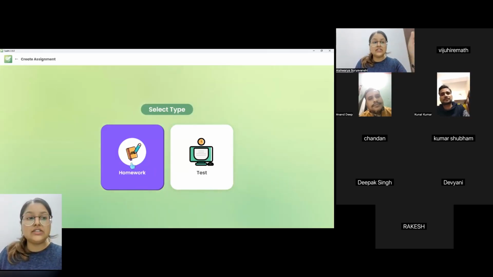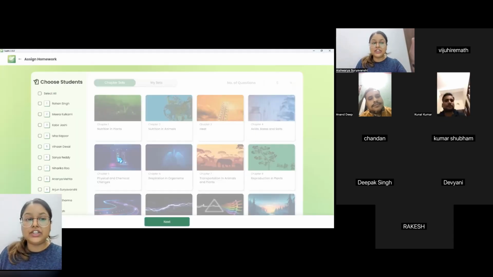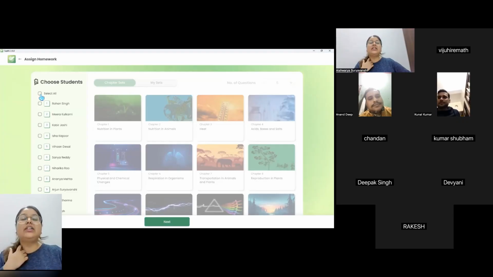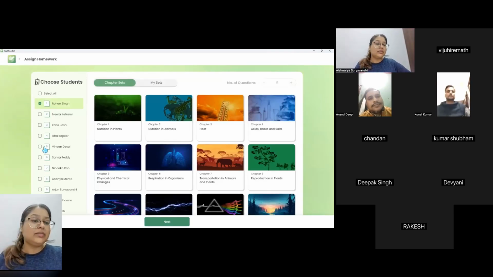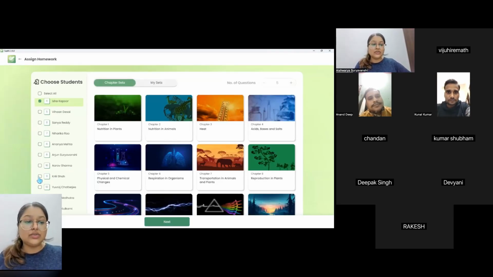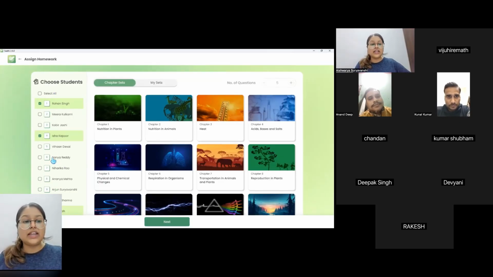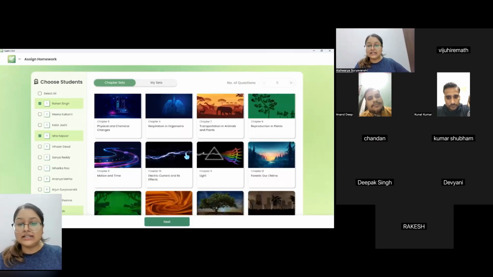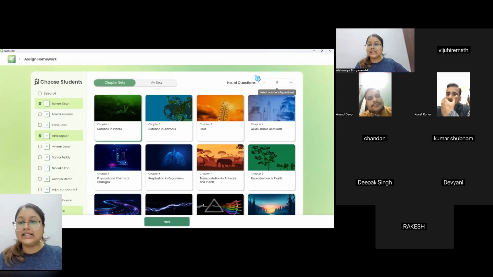The other feature is you go to the create option, select the homework feature, and you can specifically select the students. So if I'm taking a quiz and I can see that maybe Rohan is not performing well, Isha has been scoring low, Kriti has not been answering, I can select those students. I can create a custom quiz for them, save that in my sets, and use that quiz here, or I can use the existing question bank also. I can select the chapter, I can select multiple chapters, and the number of questions I want to assign, right? So all of that can be done.